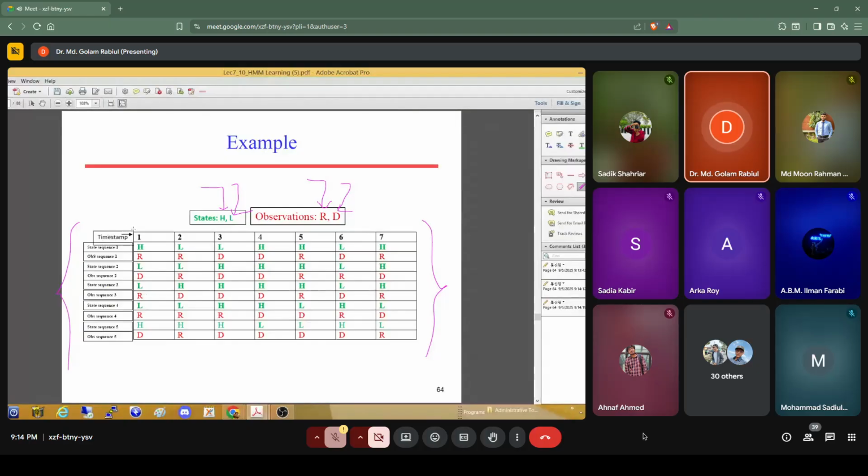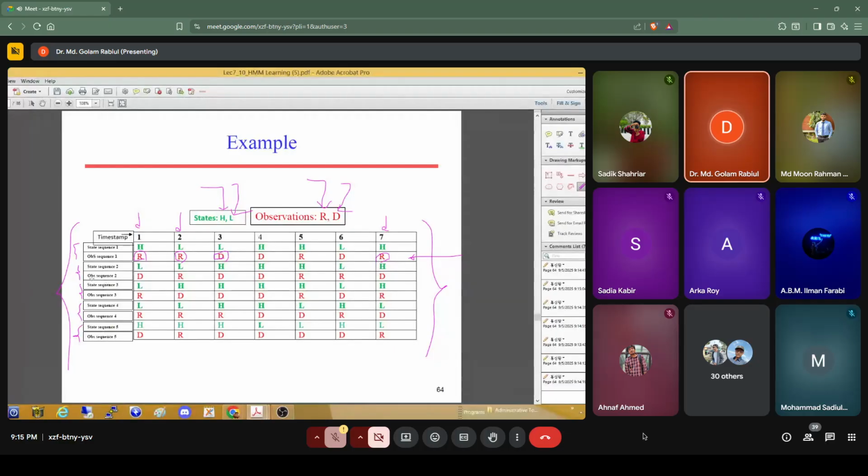In this data set, it is mentioned that the timestamp is given. Let's say this is day 1, this is day 2, up to day 7. And this is first week, second week, third week, fourth week, and fifth week. Let's say we have collected just 1 month's data. And this is the observation sequence of the first week. In the first day, rain, second day rain, third day rain, like this way. Day 7 also rain.